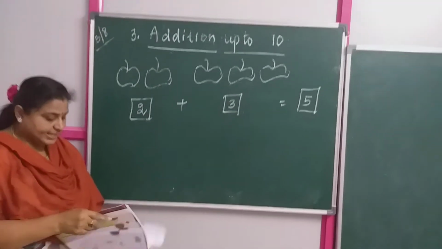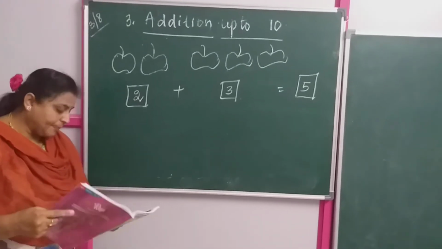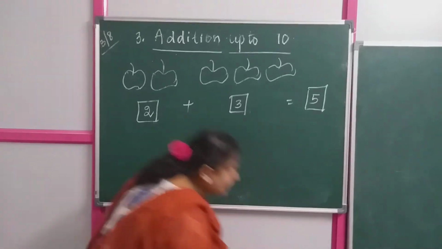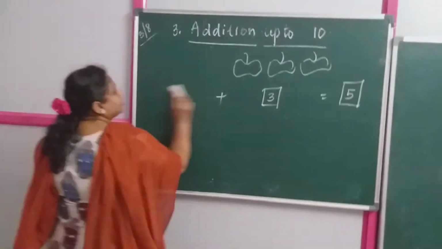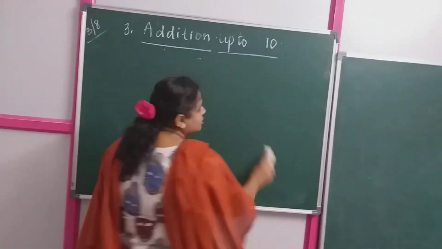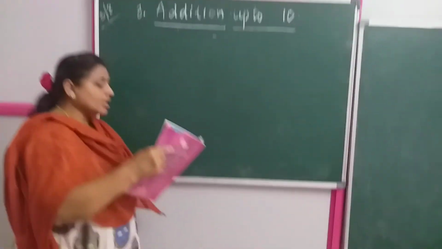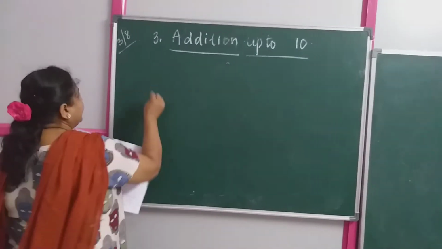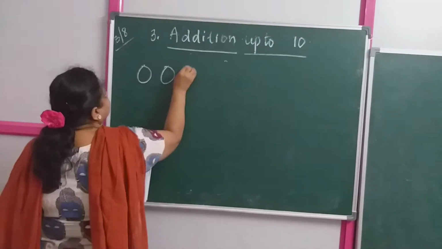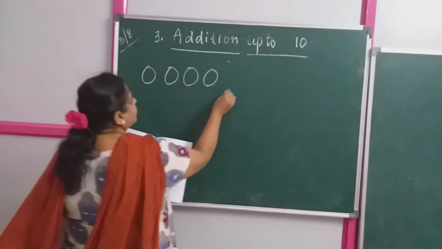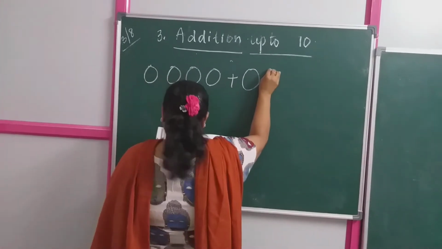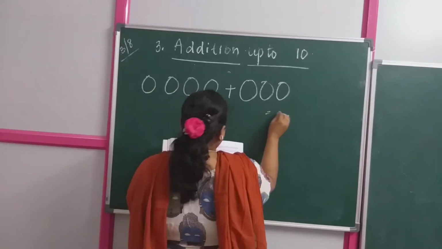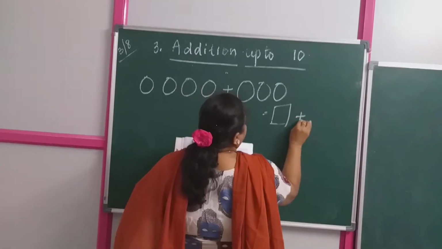Understood, children? Yes. Next, when you come to your page number 76, in page number 76, you have come across a different sort of question. So they have given you circles. Now listen, children. How many circles did they give? 1, 2, 3, 4 plus 1, 2, 3. And how did they give? They gave some boxes over here.